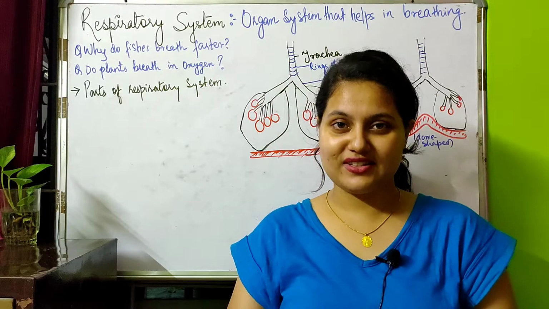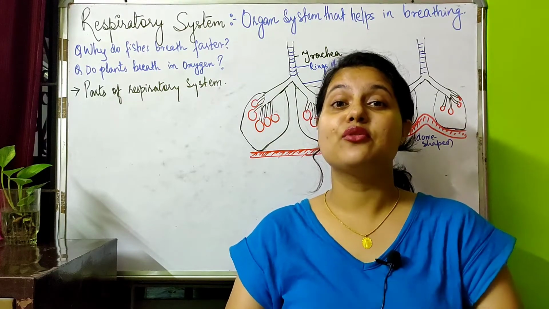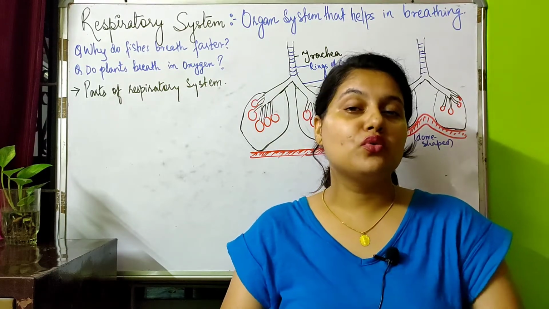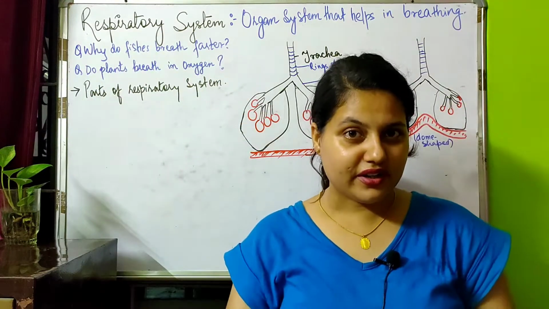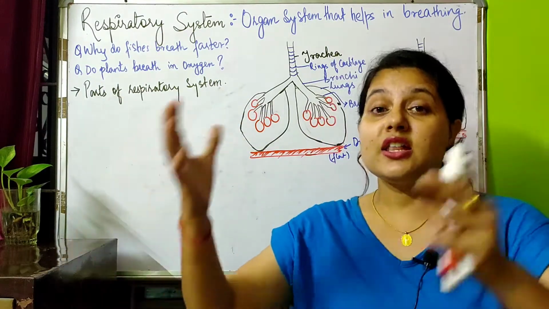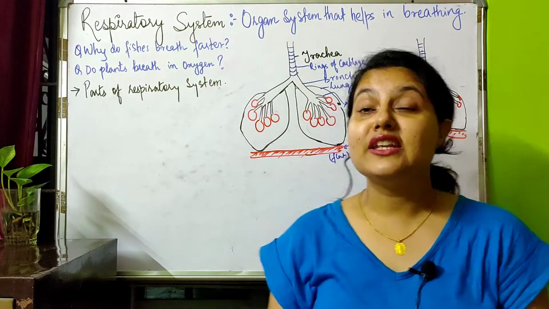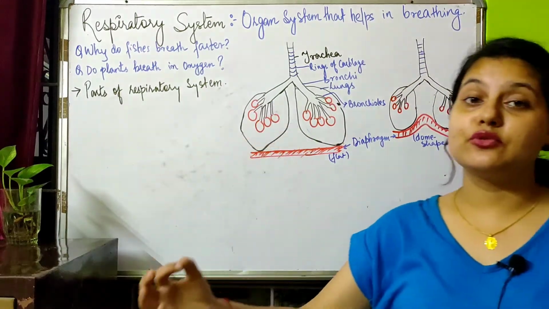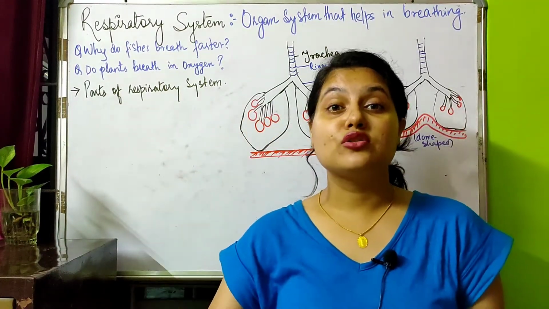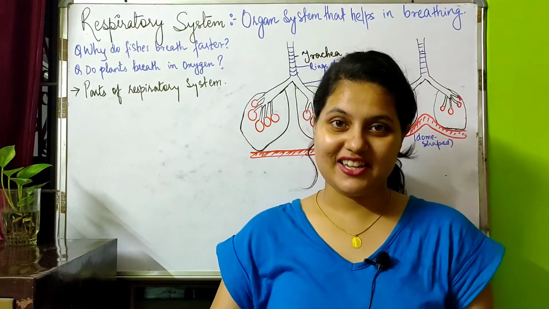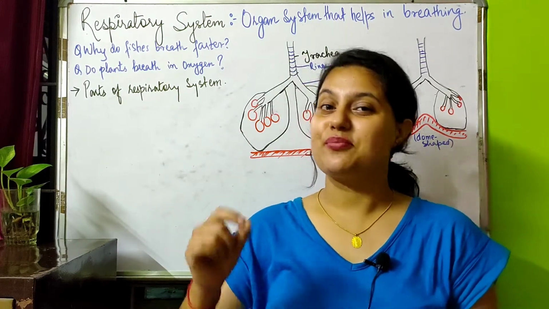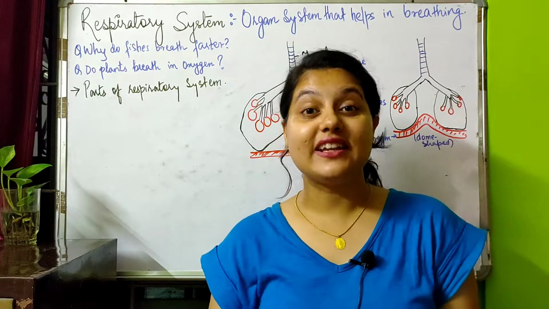We need oxygen, isn't it? Oxygen can only break down the glucose and produce a large amount of ATP in us and plants. That means plants also need oxygen, and the answer would be yes, the plant also breathes in oxygen to break down the glucose and to produce energy in the form of ATP.